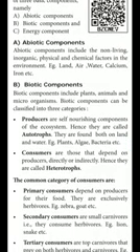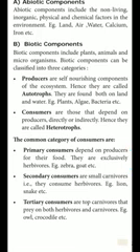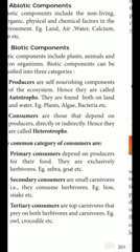Again, these consumers are divided into three categories. What are the three categories of consumer? Primary consumers, secondary consumers, and tertiary consumers. Primary consumers depend on producers for their food. They are exclusively herbivorous.